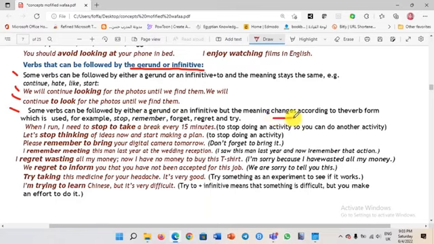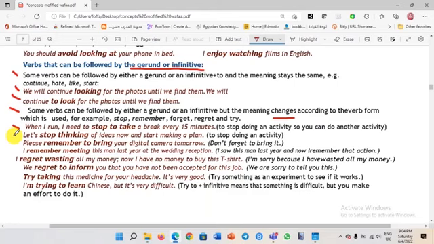Some verbs can be followed by either gerund or infinitive, but the meaning changes. Don't forget that. According to the verb, for example, when I run, I need to stop to take a break for 15 minutes, to stop doing an activity in order to do another activity. Look at this one. Let's stop thinking of ideas now and start making a plan. Here, to stop doing an activity. So when you need to stop to take a break, or to stop thinking about something.